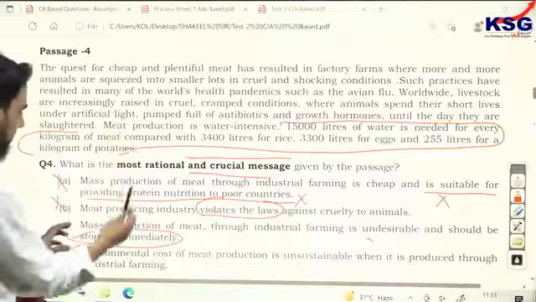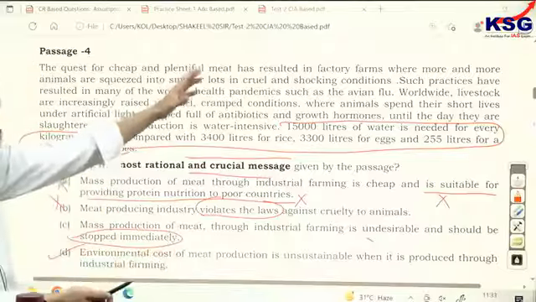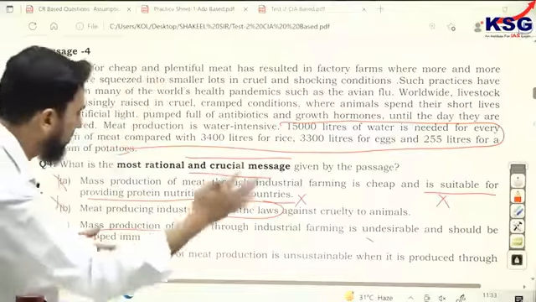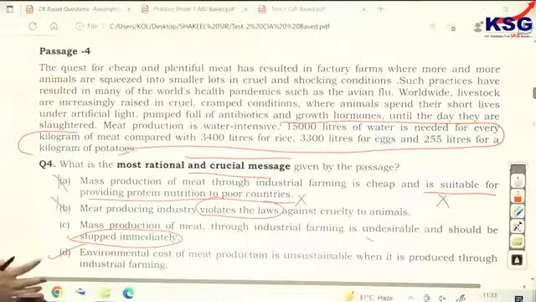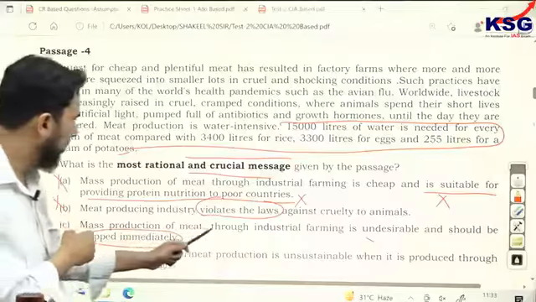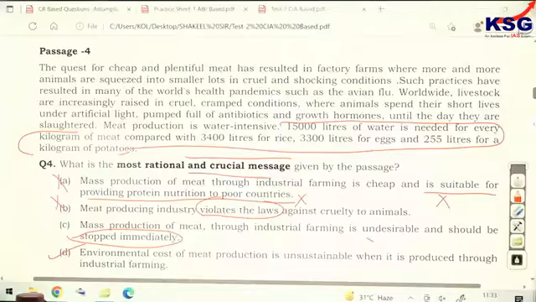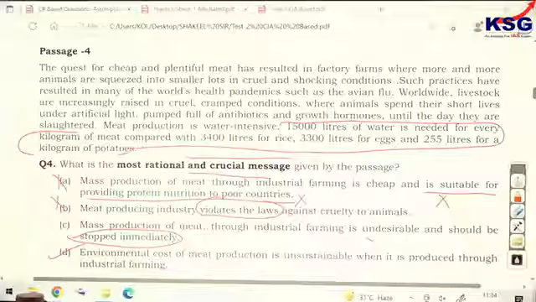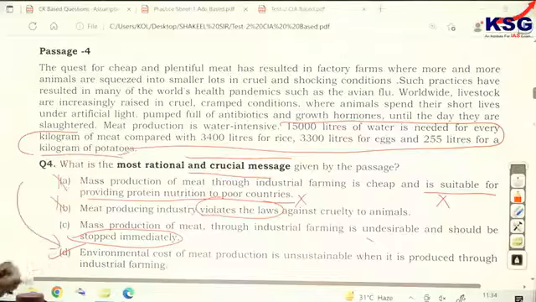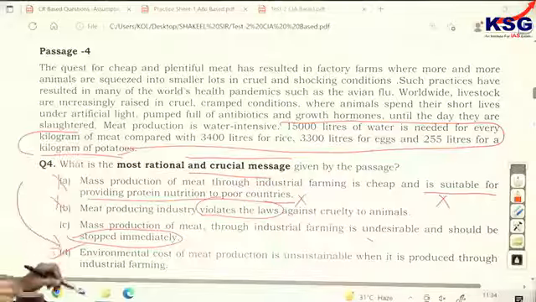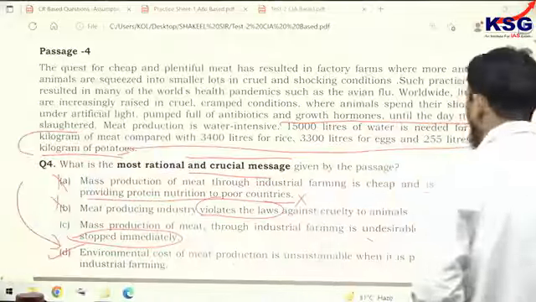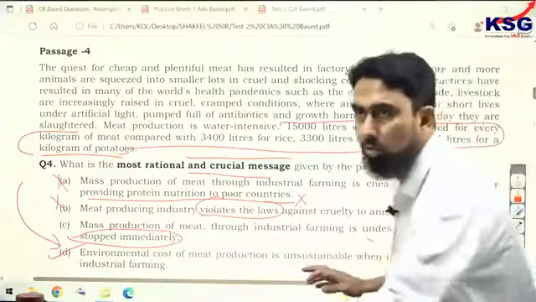So, the passage talks about the mass production of meat through industrial farms, where a large number of animals are killed and massacred, and then the meat is supplied. So that mass production of meat through industrial farming is undesirable and this practice should be stopped immediately. So why this cannot be tweaked? That's why author has not given this. But from the given data that environmental cost is humongous, D is the right option. Again, I believe everybody must have got it correct, 4th D.